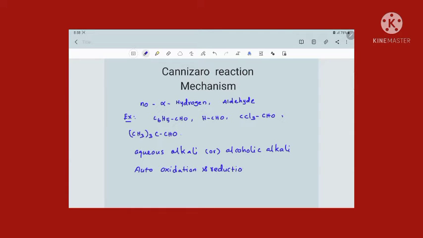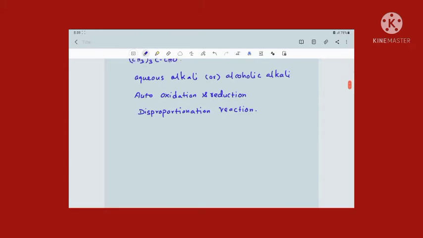Auto oxidation reduction means the same compound is undergoing both oxidation as well as reduction, isn't it? It is also called a disproportionation reaction. So Cannizzaro reaction is an example of a type of redox reaction that we call disproportionation reaction.